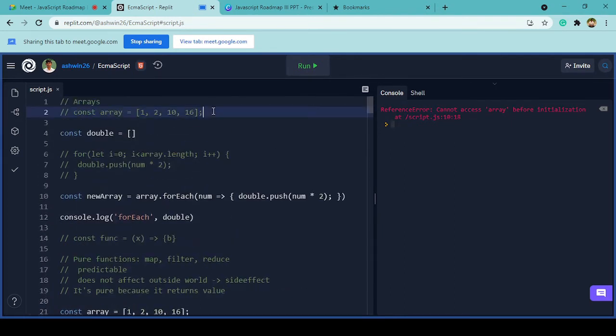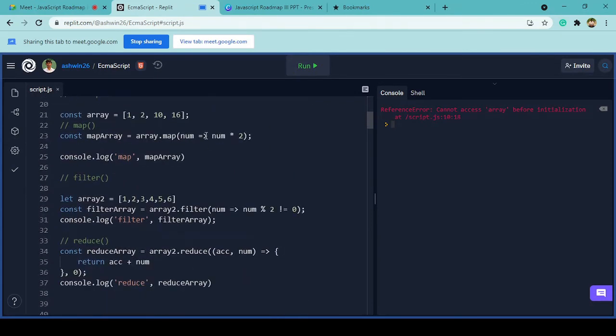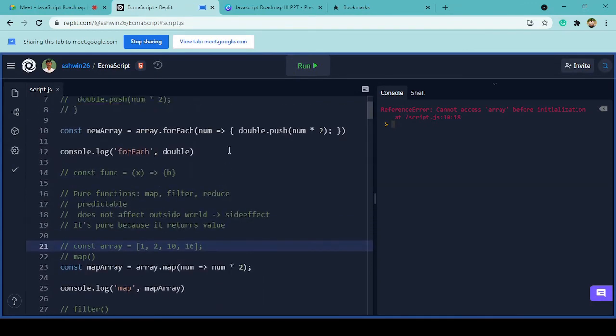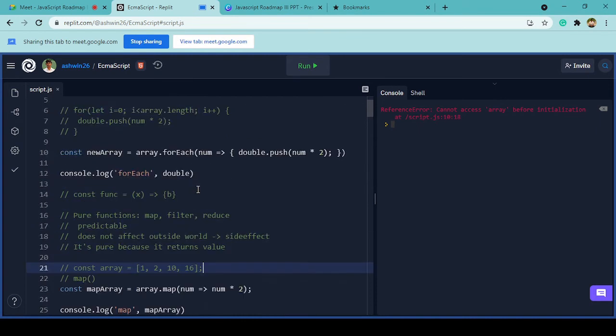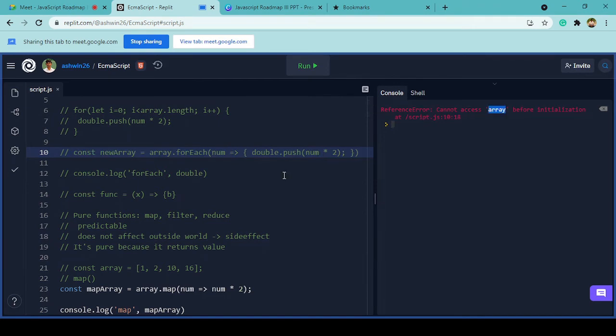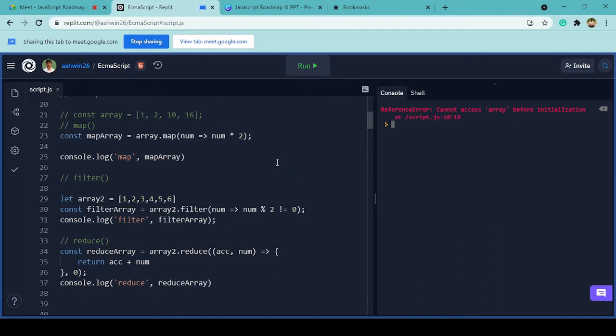Okay, we commented turbo. Actually, we are using the array over here as well. That's why we have the errors popping up, a reference error. Whenever you try to use variables before initialization itself, we will get a reference error in JavaScript. So we have to be careful with that.